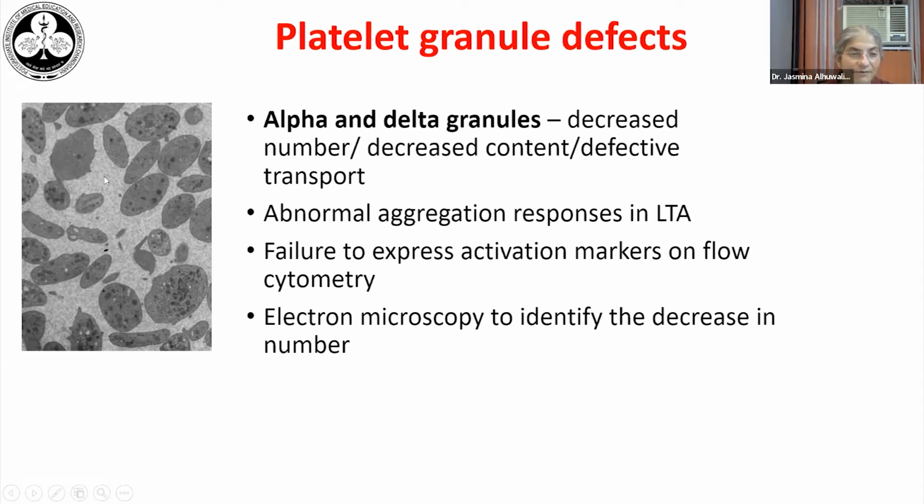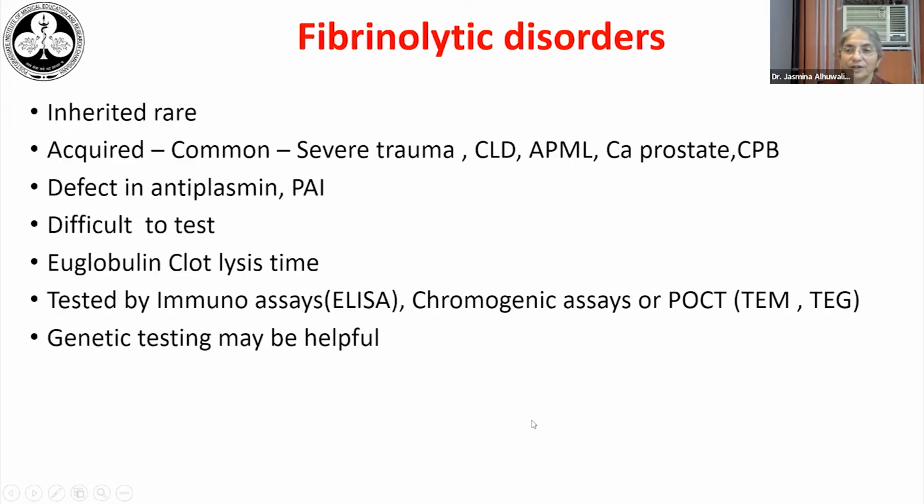So in this EM photo, we can see some of the platelets show absence of these dark colored granules. Now, fibrinolytic disorders are much rarer and are more difficult to diagnose. The inherited ones are even more rare, and we would like to think of them only when the other ones are excluded. Acquired fibrinolytic disorders are more common. These are seen in severe trauma, with liver disease, with acute promyelocytic leukemia, in carcinoma prostate and other malignancies, and in cardiopulmonary bypass.